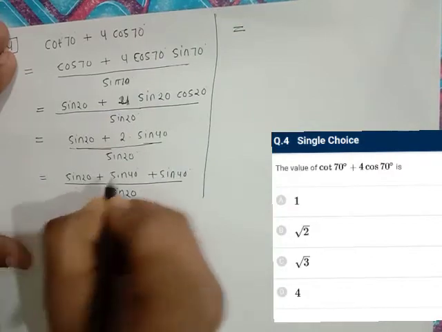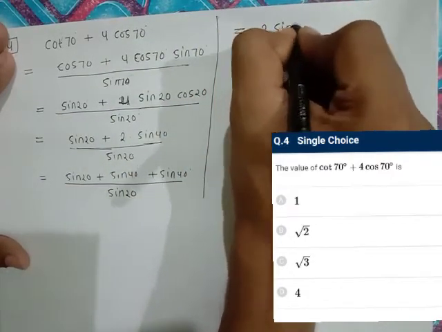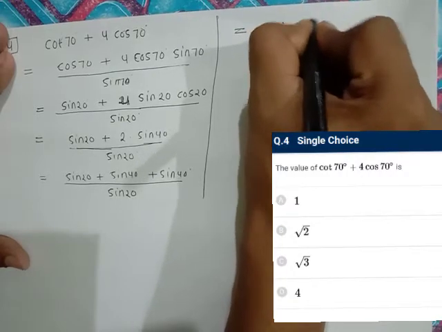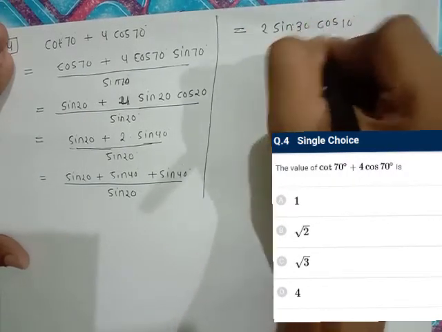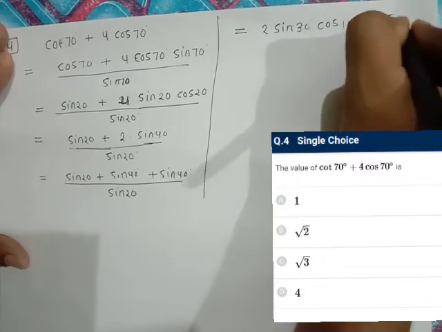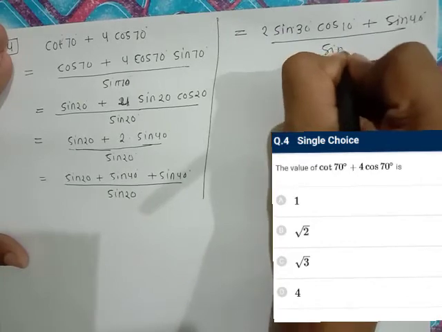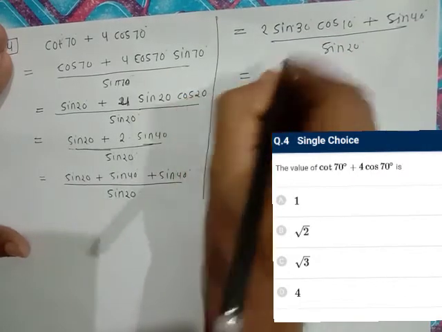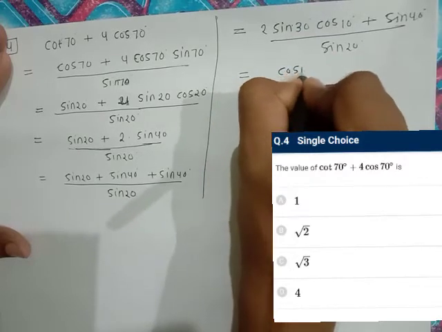इन दोनों को sin a plus b के फॉर्मूले से 2 sin a plus b by 2, that is 30, and a minus b by 2, that is cos 10 degree, we get sine 40 degree upon sine 20 degree. Sine 30 equal to 1 by 2, so it simply becomes cos 10 degree.